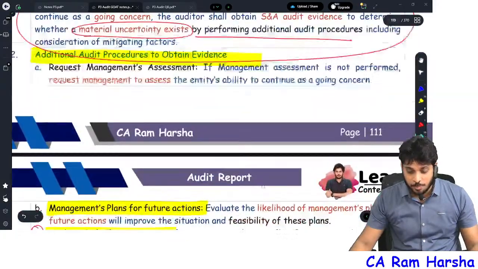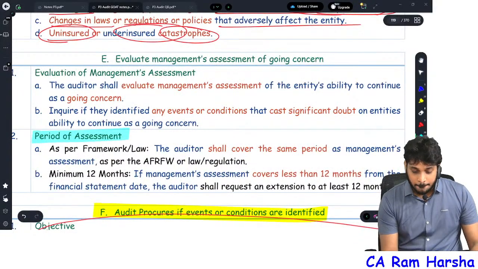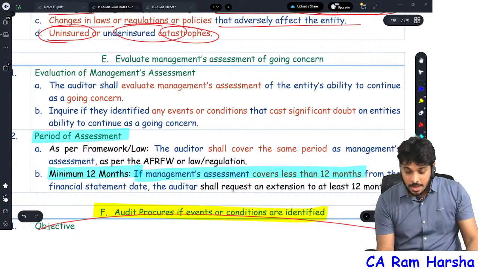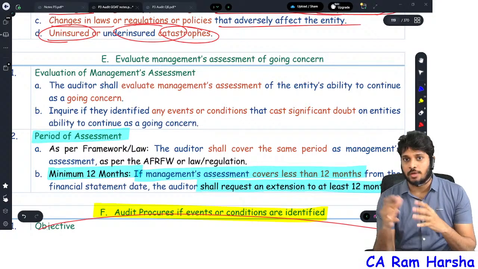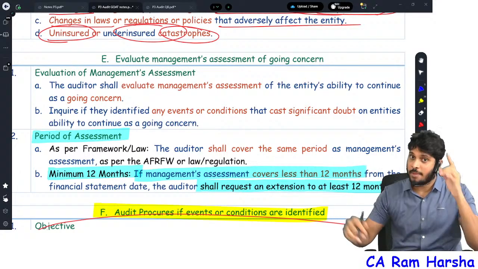I will show you one more point here. For how long? Period of assessment, for how long? Minimum 12 months they need to make an assessment. If management's assessment is for less than 12 months, please request them to extend it to 12 months. From the balance sheet date, for the next 12 months, whether the company's going concern is proper, management has to assess.